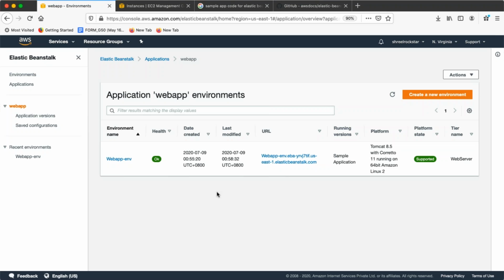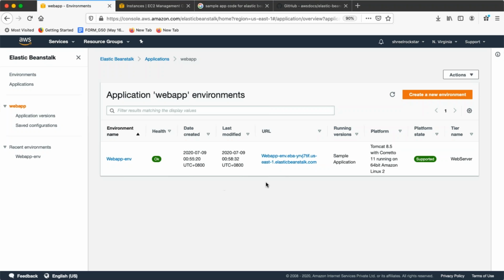Dave, I have one question. Suppose we have two versions of code, like today we deployed one code and tomorrow we have some changes and we deployed a second version of code. Can you show, if we need to refer to the previous code, is there any possibility to see the previous code? If you want to recap or revert to the previous code, right?